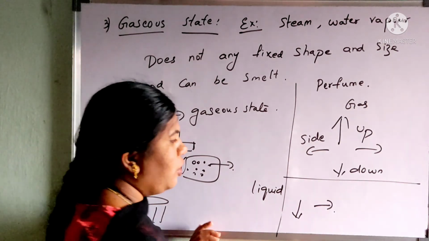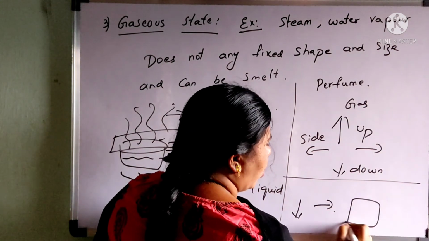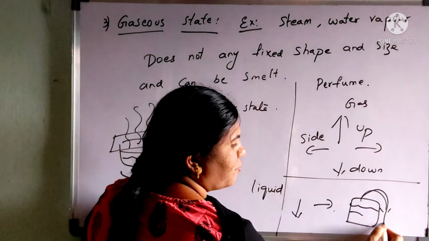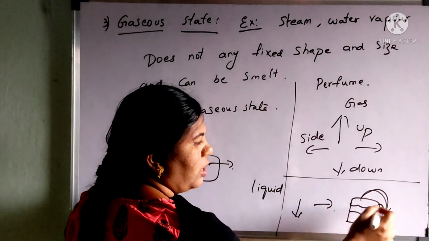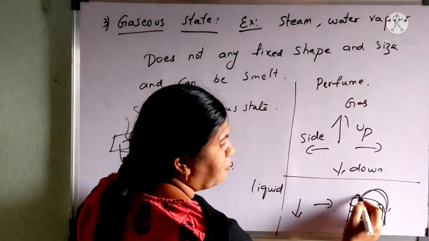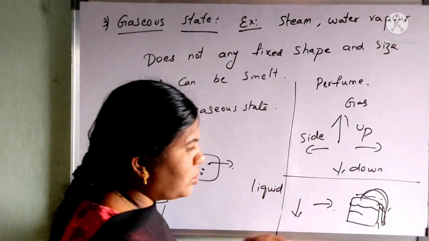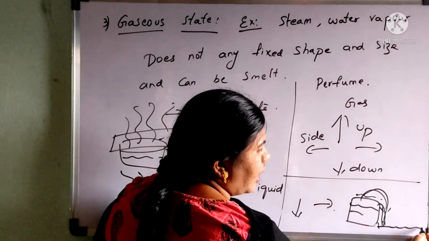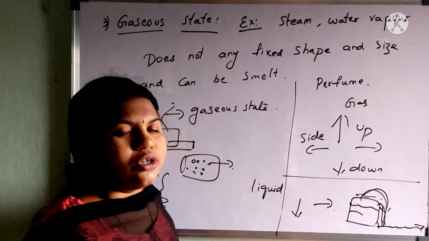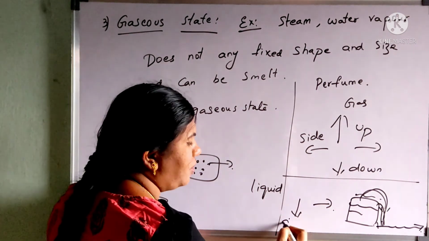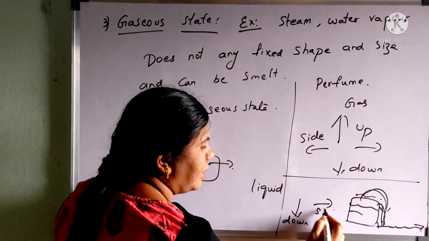For example, when you take some water in a glass and pour it, what happens? It starts flowing down like this. When the glass is full up to the brim, it starts flowing downwards. After going downwards, when it reaches the floor, it starts moving in the side direction. So liquids always move in two directions, that is downward direction and side direction.